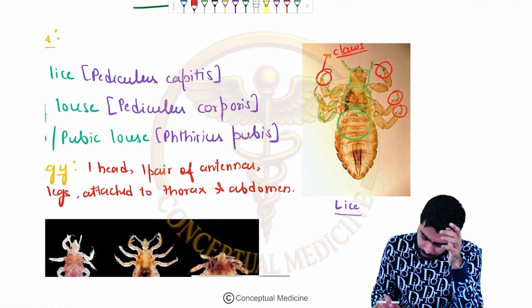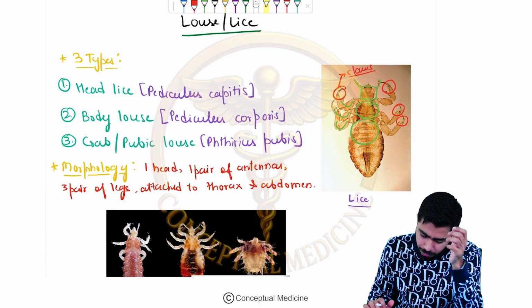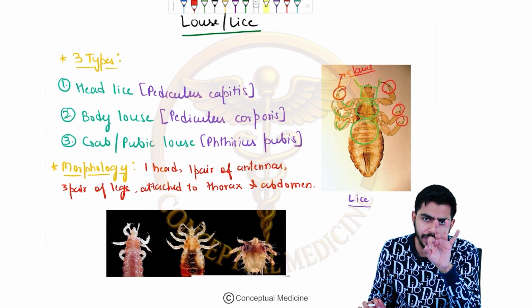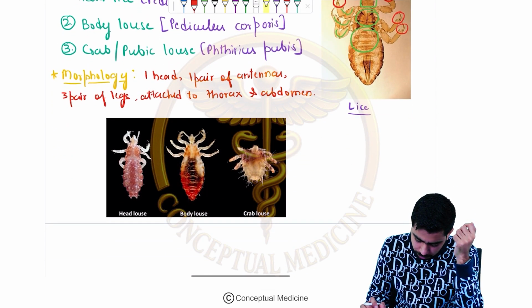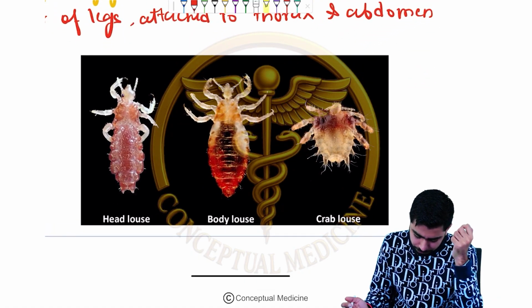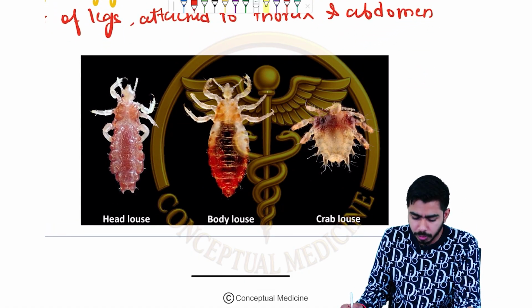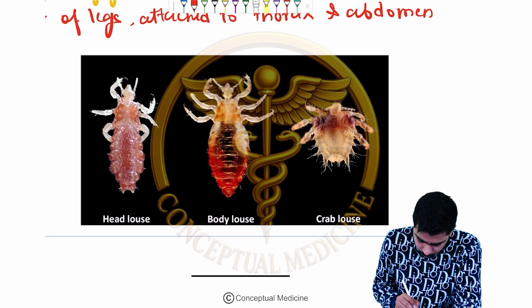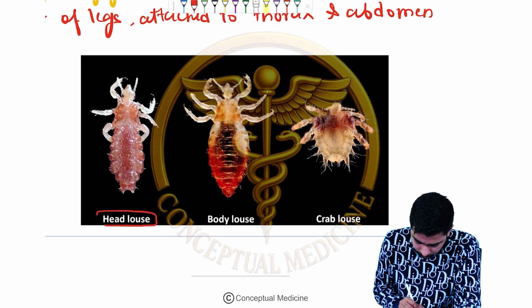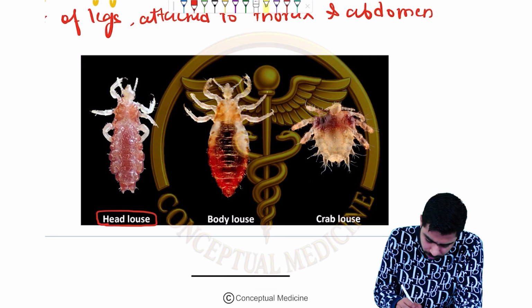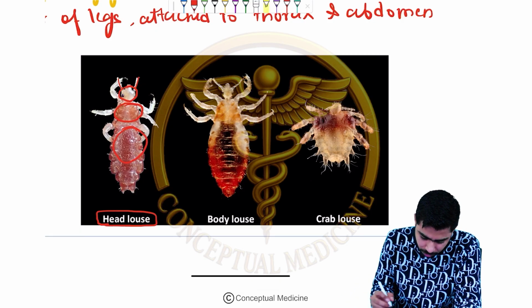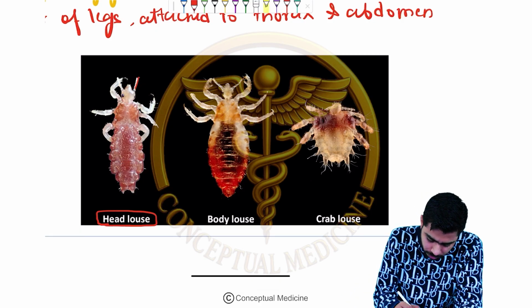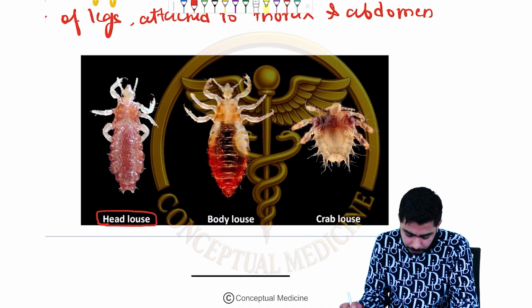So over here, guys, we have talked about the morphology of the louse or lice. We have talked about 3 types of louse, and you can see how they look in structure. This is the head louse. You can clearly see the antennae, the head, the thorax, and the abdomen. I'm just removing the labels so that you can appreciate the structure.